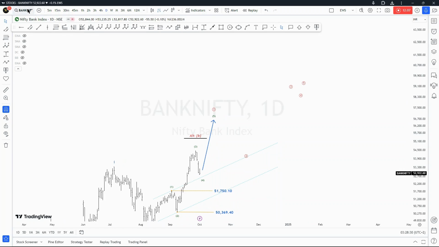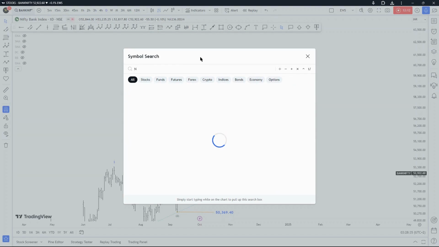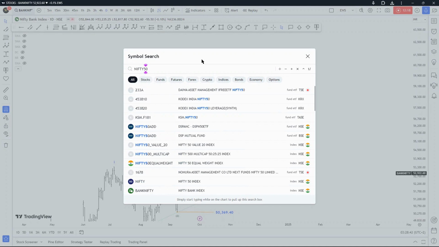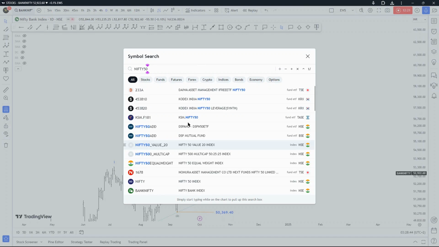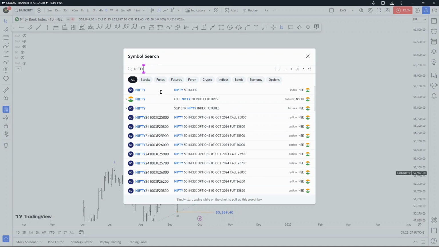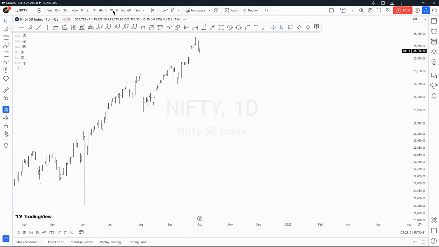And then let us now move to Nifty 50, which I think is also a bit interesting when I looked at it, because I am kind of pleased by Nifty 50. Let me just look at it. I don't know what's happening right now. It's loading. Nifty 50, Nifty 50. Sorry about this. Okay, let me just type Nifty, and well, there it is. I think I selected the first one right there.